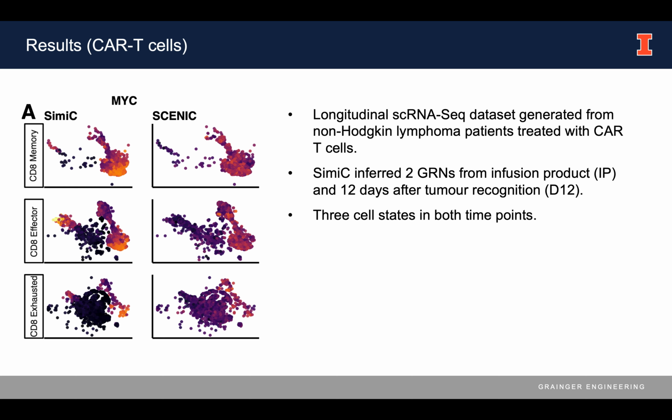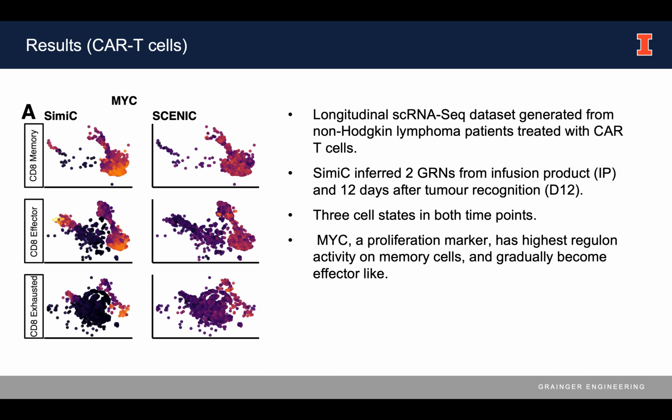We recognize 3 cell states in both time points, and the example here shows the Regulon activity score for the driver gene MYC, which is a proliferation marker. From the pictures here, we can see that it has the highest Regulon activity in memory cells and gradually decreases as it goes to the effector stage.